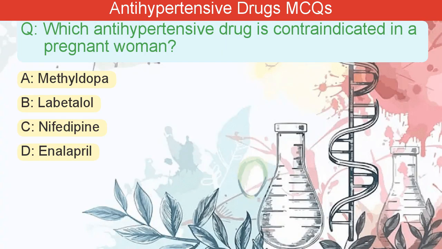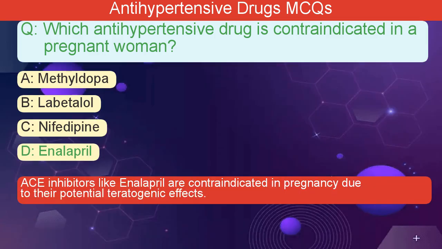Which antihypertensive drug is contraindicated in a pregnant woman? A. Methyldopa. B. Labetalol. C. Nifedipine. D. Enalapril. The correct answer is D. ACE inhibitors like enalapril are contraindicated in pregnancy due to their potential teratogenic effects.